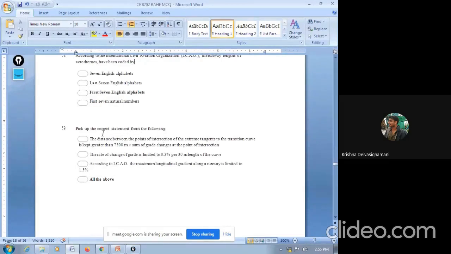Pick up the correct statement from the following. The distance between the point of intersection of extreme tangents of a tangential curve is greater than 7,500 meter into sum of grade changes at the point of intersection. The rate of change of grade is limited to 0.3% per 30 meter length of curve. According to ICAO, the maximum longitudinal gradient along a runway is limited to 1.5. Fourth one, all of these. Among the above three statements, all are correct. So the answer is all the above.